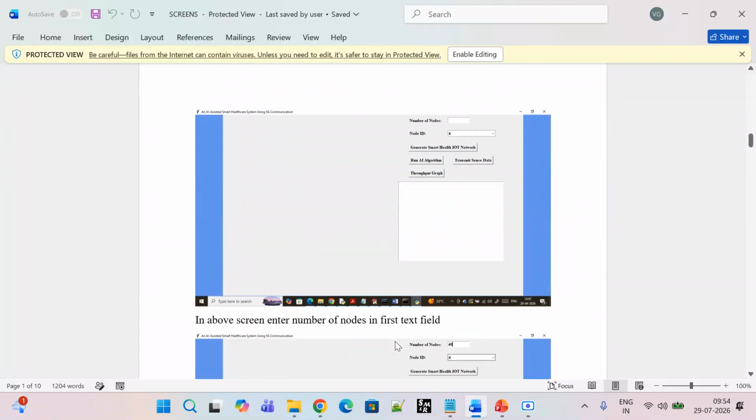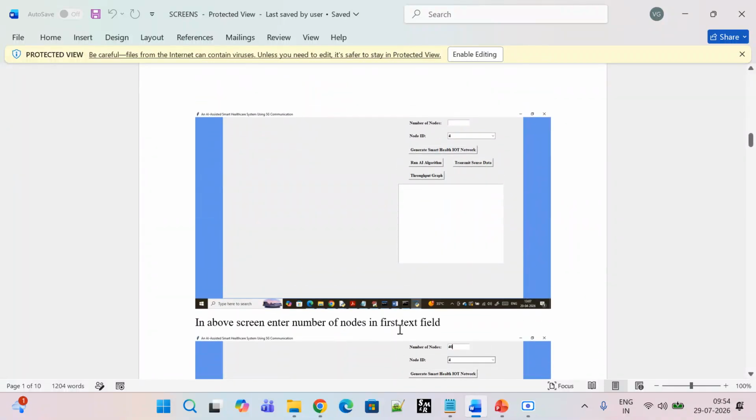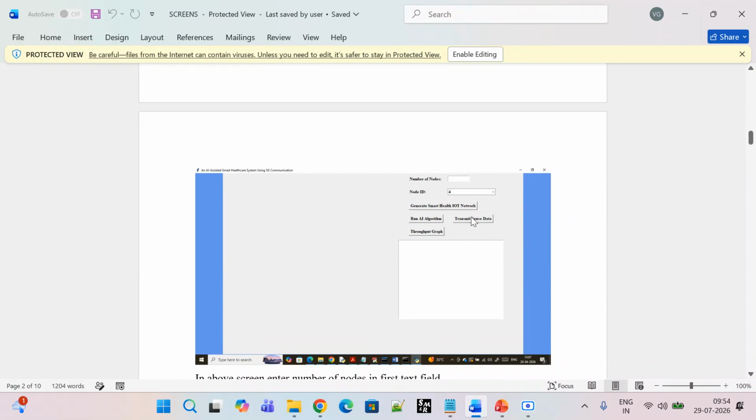Let me show an example so you can clearly understand. This is what the interface looks like in the project. We have the number of nodes, which is how many nodes there are, and the patient's node ID. We can select up to 100, but we can select 60 or 50, anything related to our decision, right?